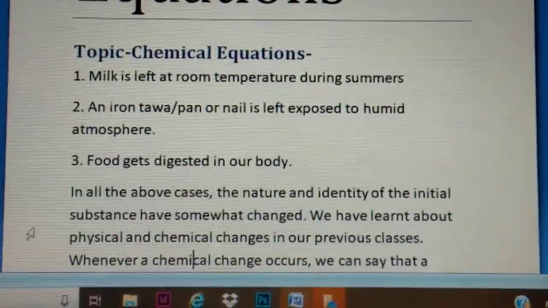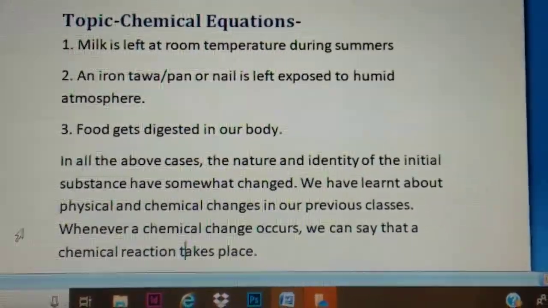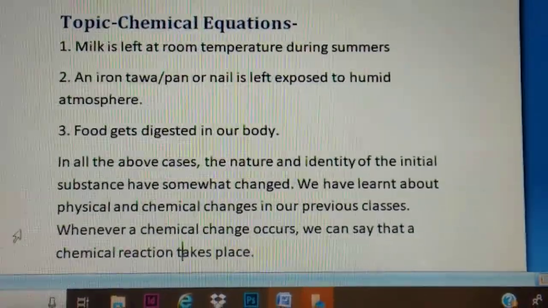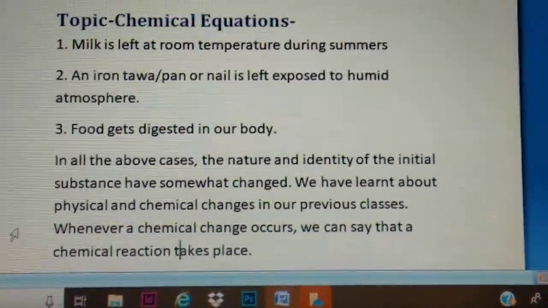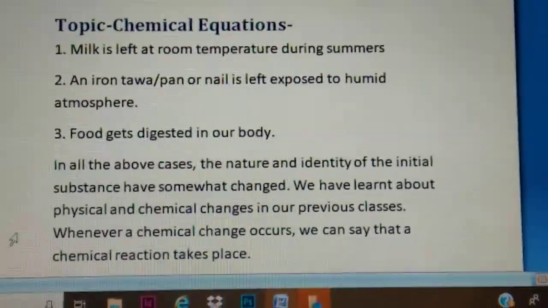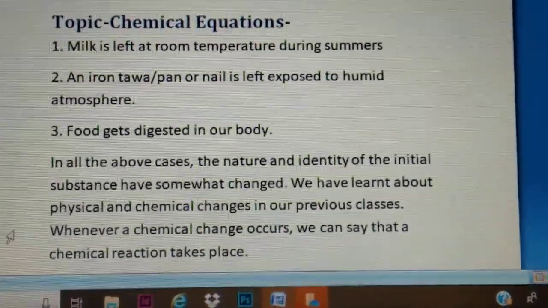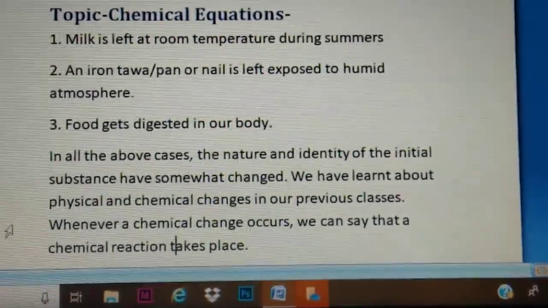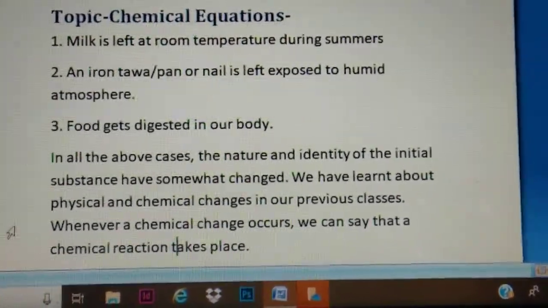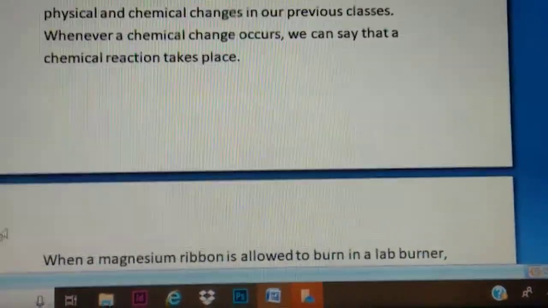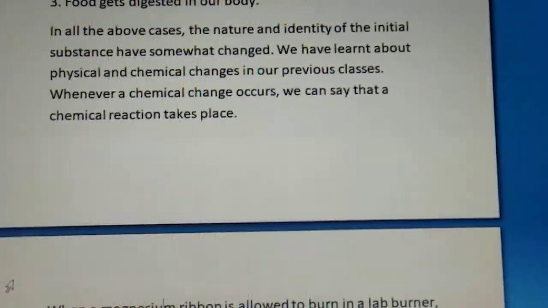Now in all the above situations, the nature and identity of the initial substance have somewhat changed. We all know that milk becomes sour after some time, and digestion is also a process in which our food is digested, or if an iron article is exposed to air, then it gets rusted. So all these are observations we see in our daily life.